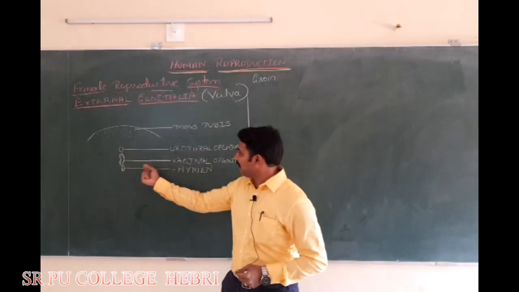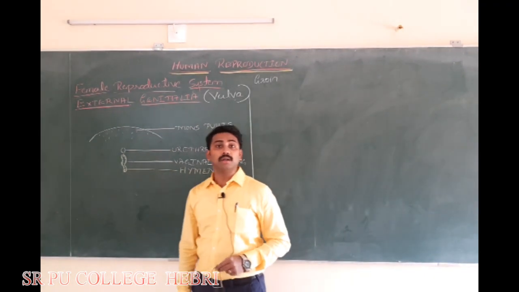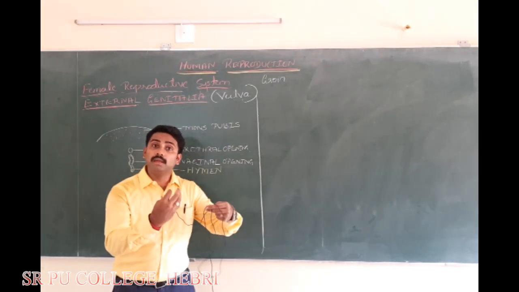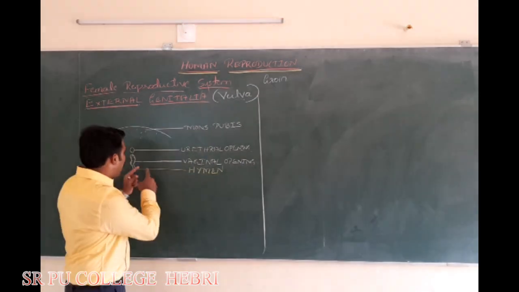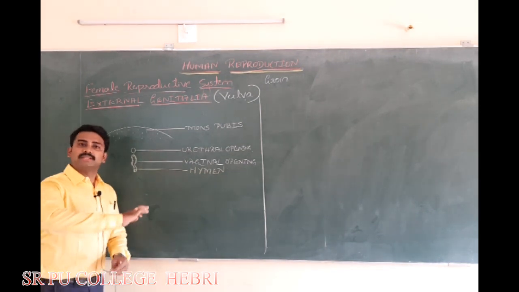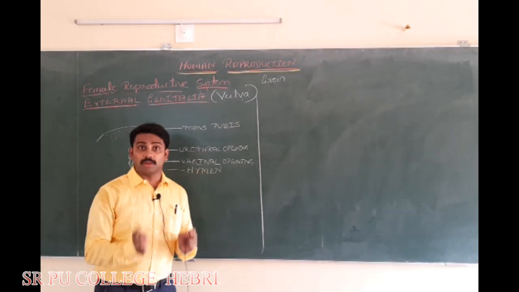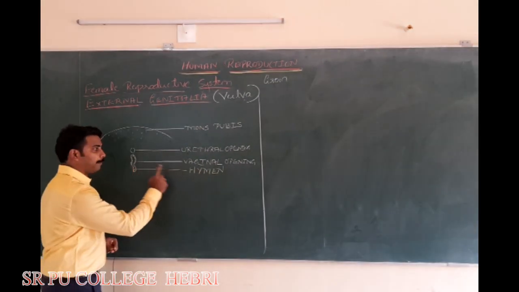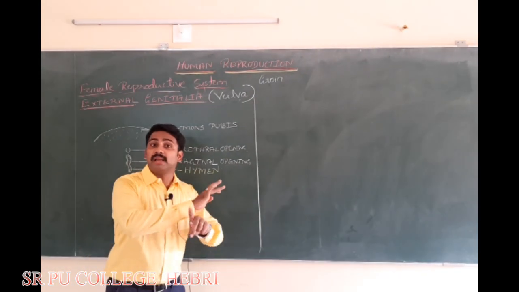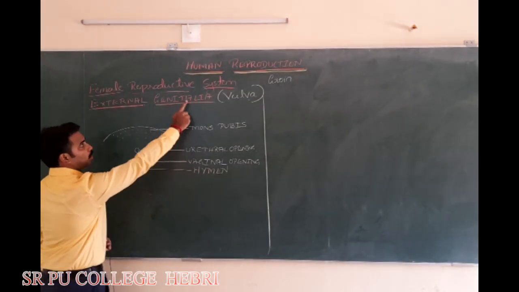No. This hymen is so delicate that even by physical activities like bicycle riding, horse riding, or any other physical activities, the hymen can easily get ruptured. It need not be the first sexual act. So it is a misconception, a wrong belief. Based on the presence or absence of hymen, the virginity of the female cannot be determined. Is that clear? This is also a part of what?